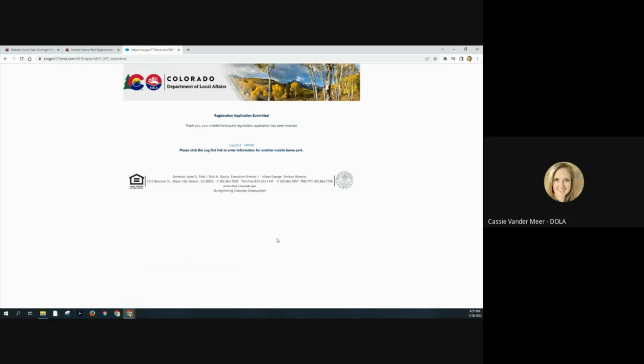The paper form is quite similar. The difference is obviously you either mail or email that in and then our staff enter it on our end, but those same automated emails can happen if you provide an email address. Otherwise, we do try to at least send the application approved letter to you if you do not have an email address.